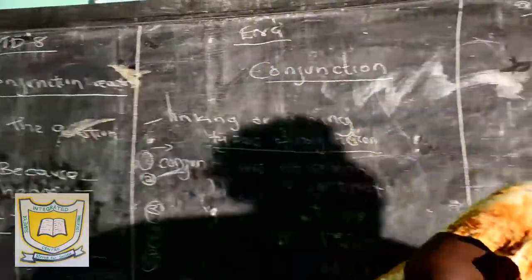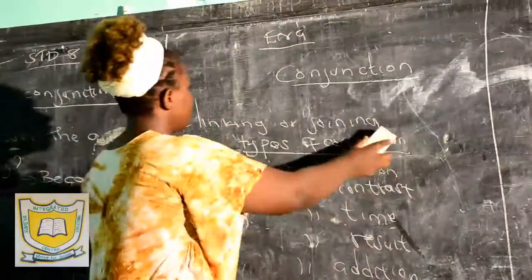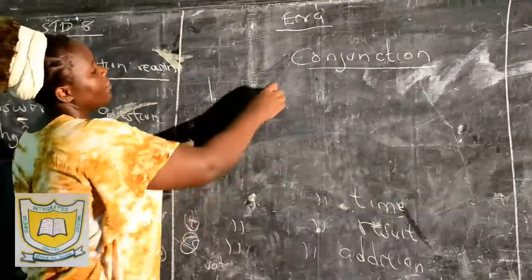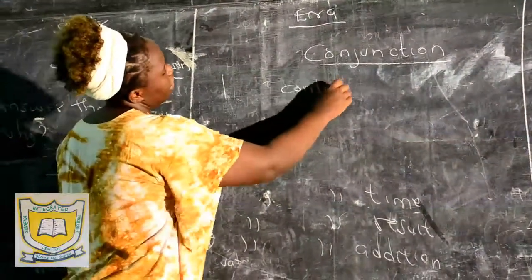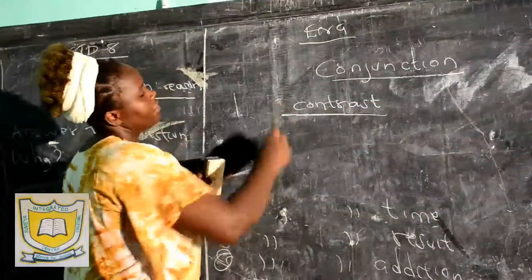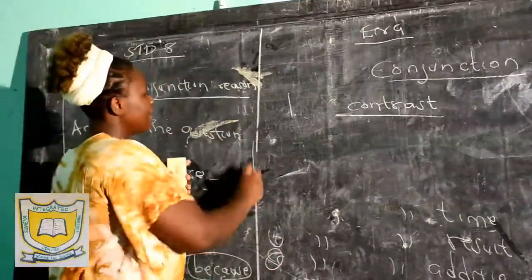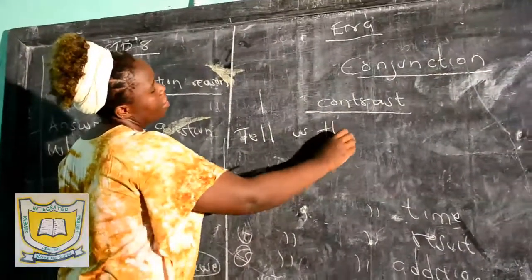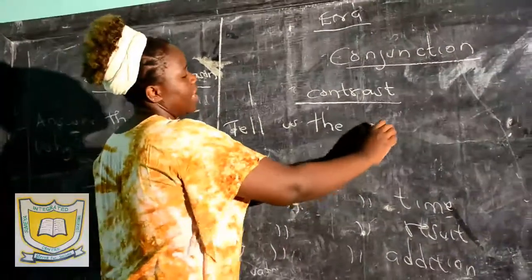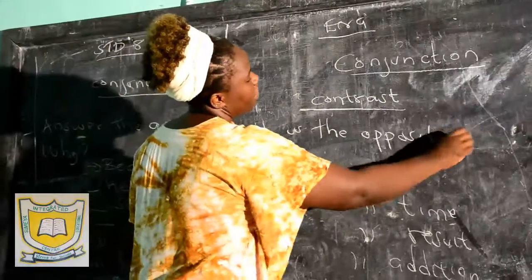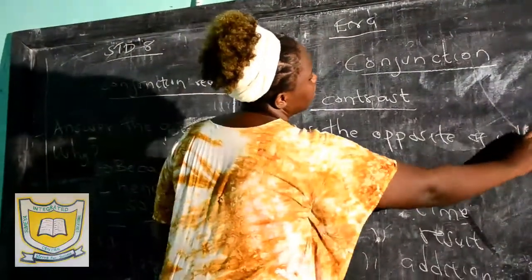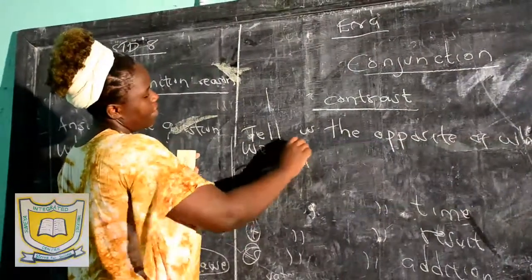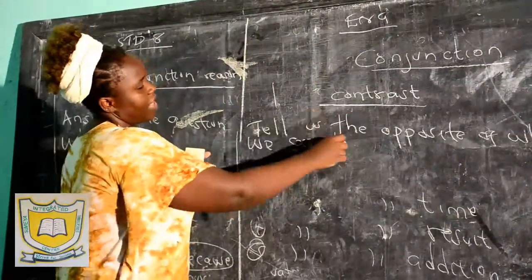Number 2, conjunction type number 2, I'm going to talk about conjunctions of contrast. Conjunctions of contrast tell us the opposite of what we expect.